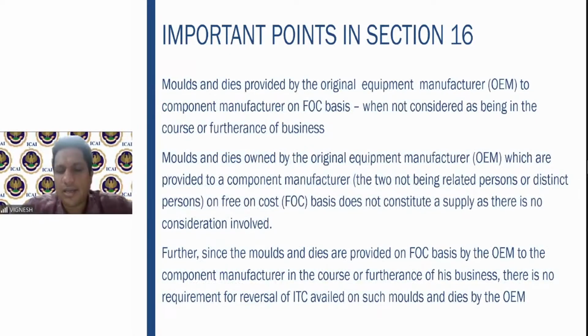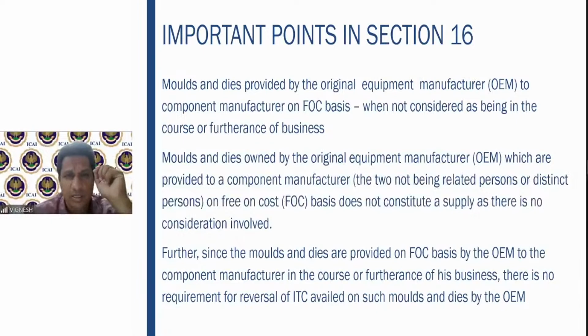Now there is a clarification given by the GST department about molds and dies provided by the original equipment manufacturer. What are molds and dies? There are some accessories used in the manufacture of a product. If any person is manufacturing a mobile phone, for example Apple, Apple gives the job work of developing components to some other person. So Apple is the original equipment manufacturer, whereas the component manufacturer is a person who just manufactures the components and accessories used inside the phone, right?